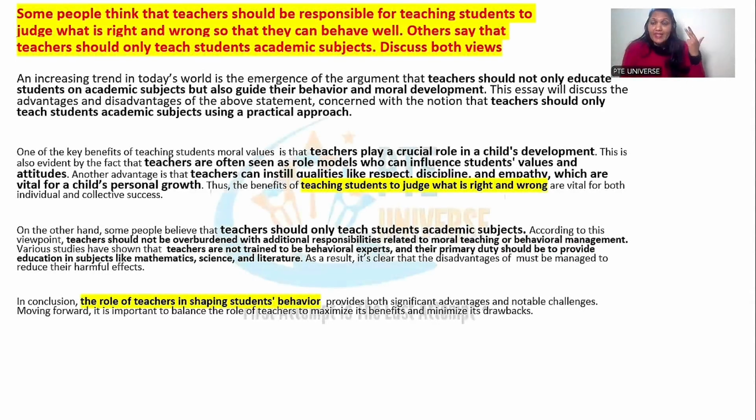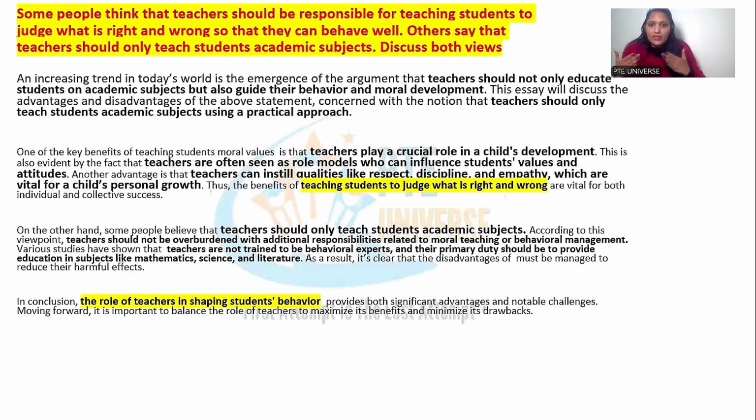Now, the second thing is body paragraph 2. Let's see how to write it. One of the key benefits of teaching students moral values is that, idea number 1. Write a simple sentence, guys: subject, verb, object. Teachers play a crucial role in a child's development. This is also evident by the fact that, again a simple sentence, subject, verb, object, as I explained, teachers are often seen as role models who can influence students' values and attitudes.